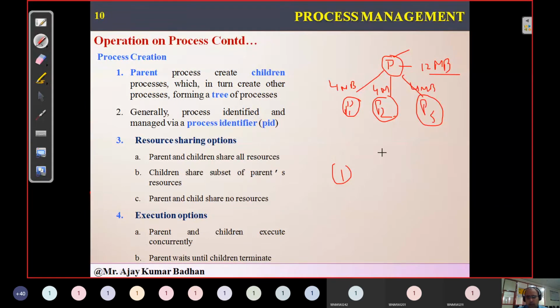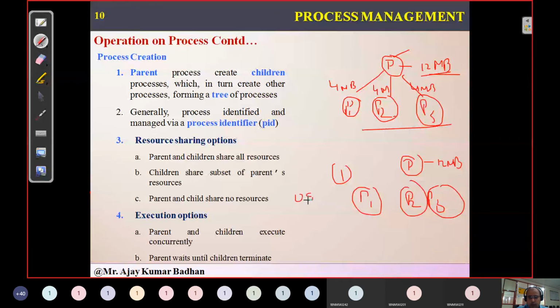There is another possibility. This process has created three processes, and he has 12 MB of memory, right? In the first case, that memory is shared among these three. In the other case, this memory will not be shared to these particular processes. Rather, the operating system will provide some resources to these processes, like 2 MB, 5 MB, or 10 MB, depending upon the requirement. This is the second case, where the operating system will provide the resources.